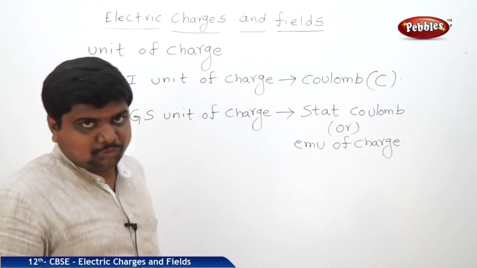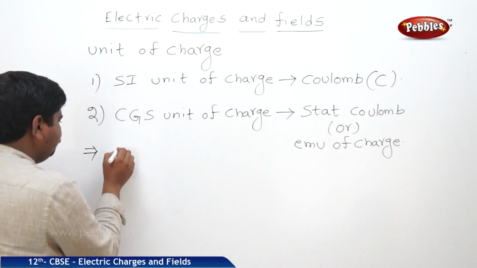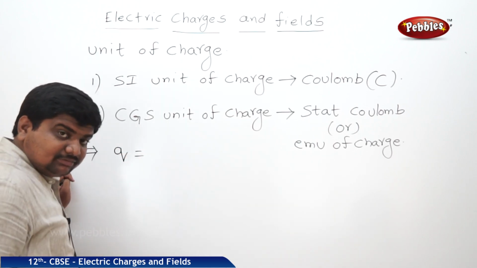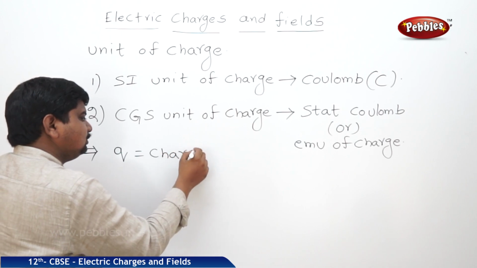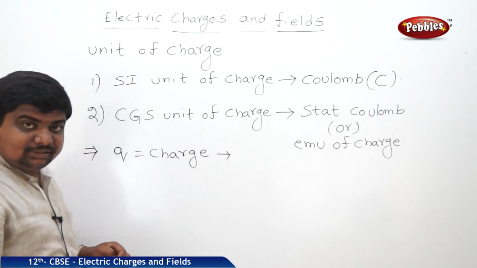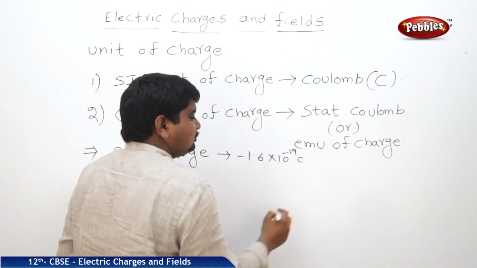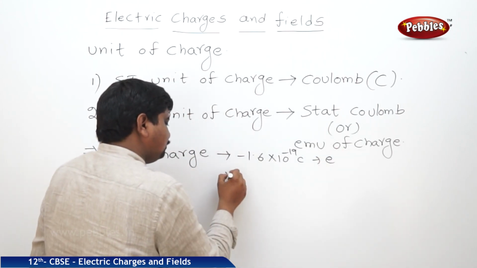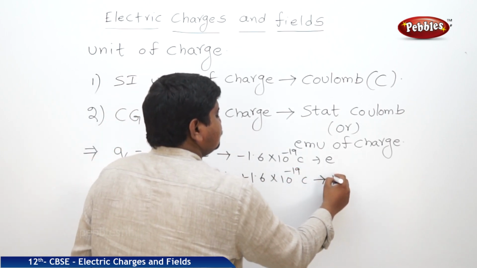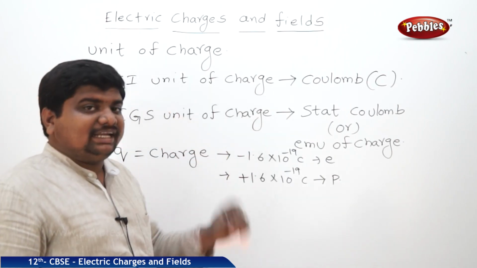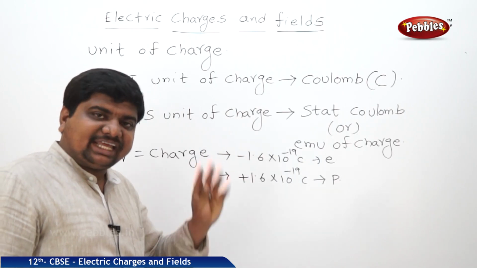What is the definition of the Coulomb? It is like this. If you take any charged particle in a substance or in an atom, where Q is equal to charge, for electron it is minus 1.6 into 10 to the power of minus 19 coulombs. For protons it is plus 1.6 into 10 to the power of minus 19 coulombs. So collectively in quantization we wrote that Q is equal to plus or minus n e. Plus and minus represent the nature of the charges.